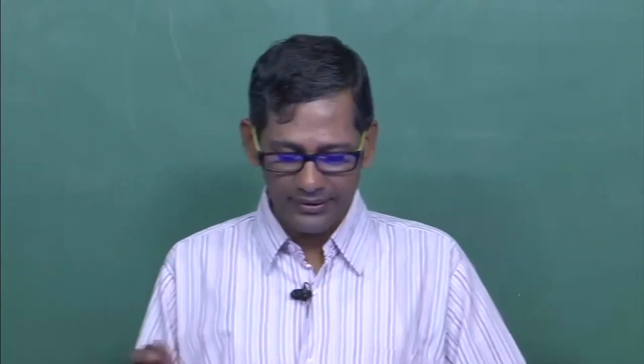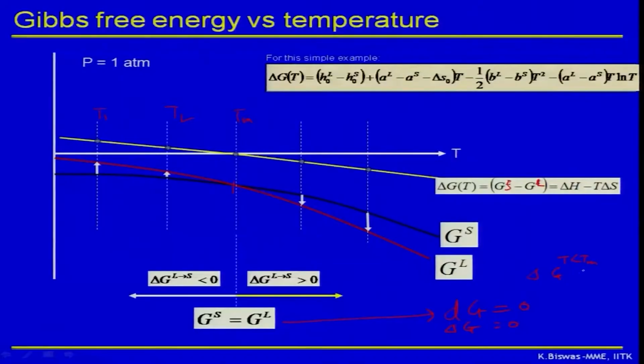On the other hand, below the melting temperature there is a negative sign of delta G. Delta G is less than 0. A negative sign means there is a driving force available for the system to transform. But above the melting temperature it is greater than 0. That means there is no driving force available for the system to transform from liquid to solid.